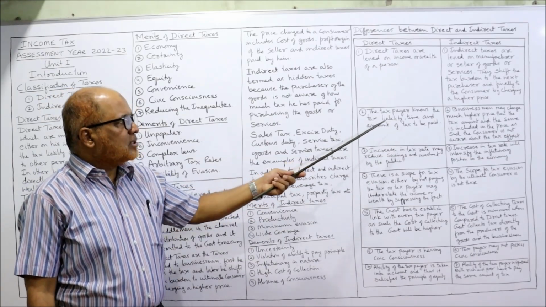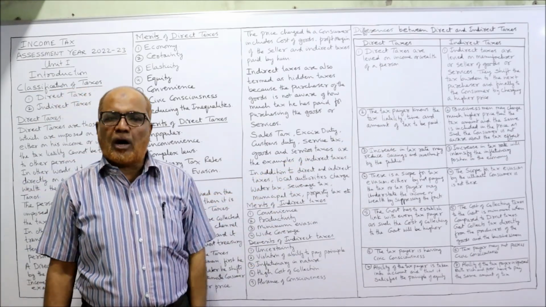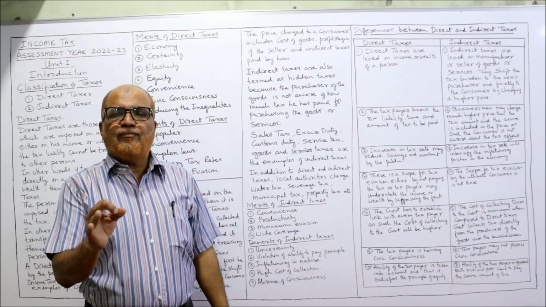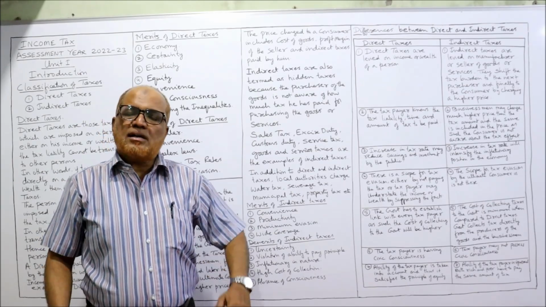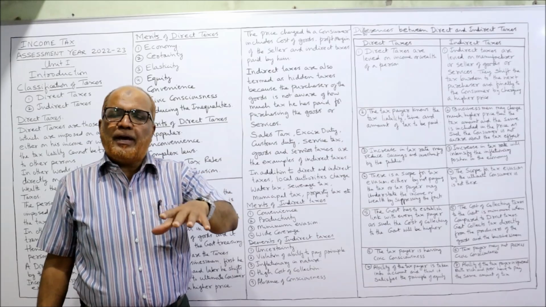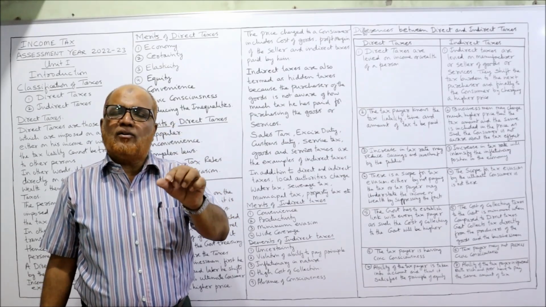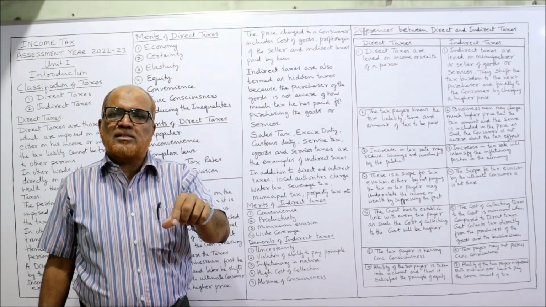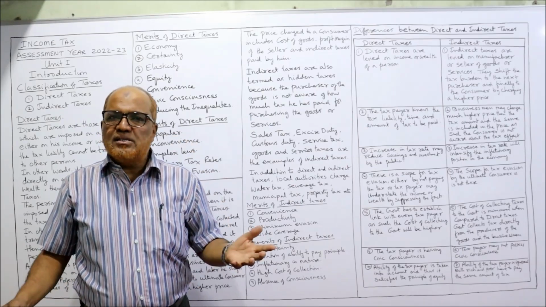Next one, the taxpayer knows the tax liability: time, amount, how to be paid. In case of direct taxes, it is completely certain. The taxpayer knows in advance what is the rate of tax, how much is the amount of tax, when the tax has to be paid. Everything is certain.